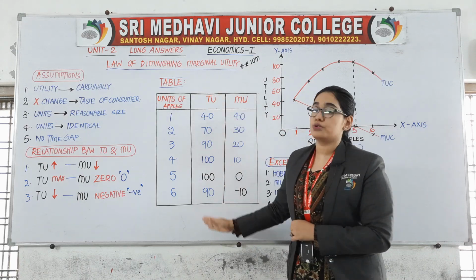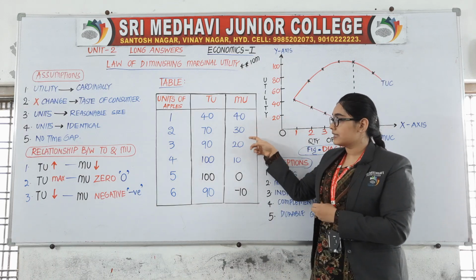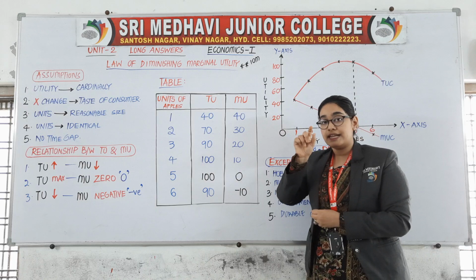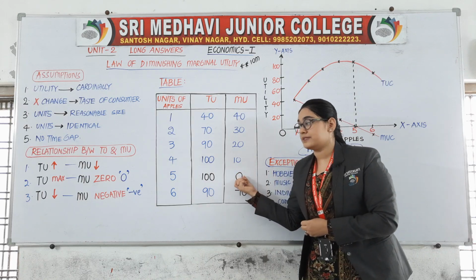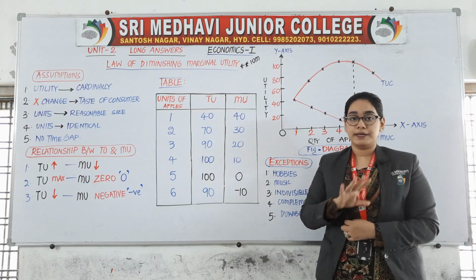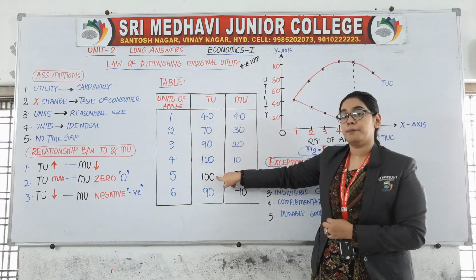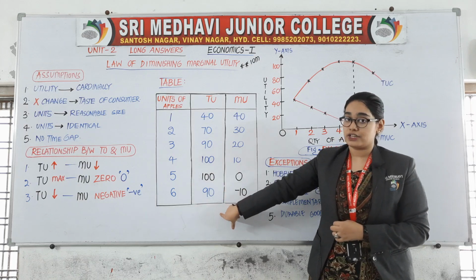Just keep in mind. Increasing, then it became maximum, then it is again decreasing. I am talking about total utility. Now come to marginal utility. It is decreasing, then at a point it became 0, then it became negative. Is that clear? Decreasing, 0, negative. Increasing, maximum and again decreasing.